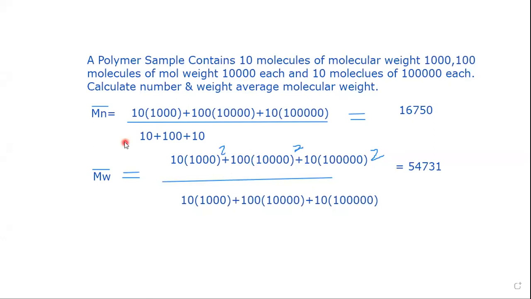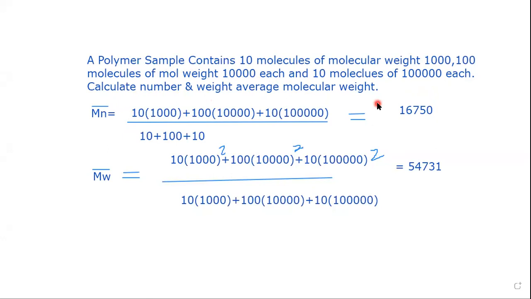So this is the numerical for the number average and weight average molecular weight. The numerical is: a polymer sample contains 10 molecules of molecular weight 1000, that is 10 raised to power 3, 100 molecules of molecular weight 10 raised to power 4 each, and 10 molecules of 10 raised to power 5 each. Calculate the number and weight average molecular weight.